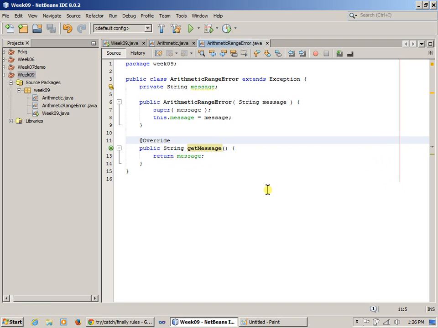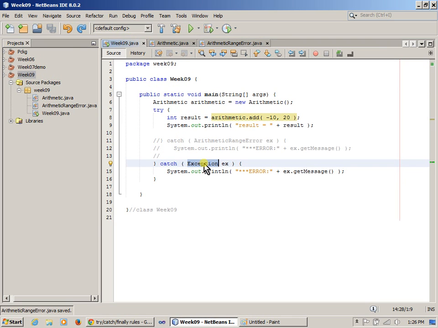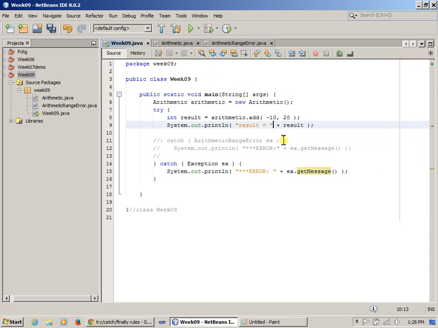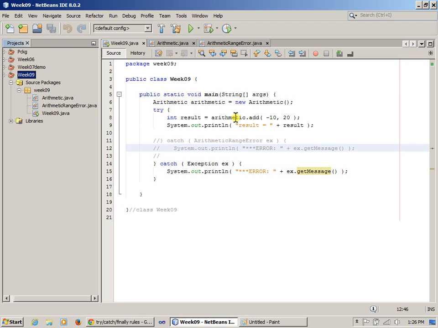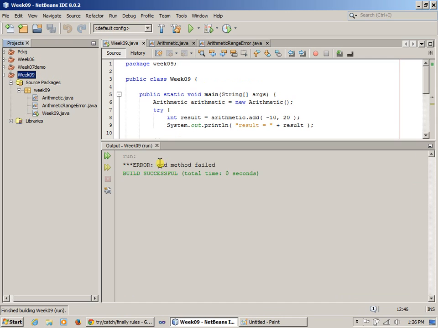But since getMessage is already provided, I can try this. I can try to comment this out, save this, and try it again with just the generic exception class, and getMessage also being a generic message. So let me just see what that gives me back when I run it. Yeah, so basically its implementation is the same.